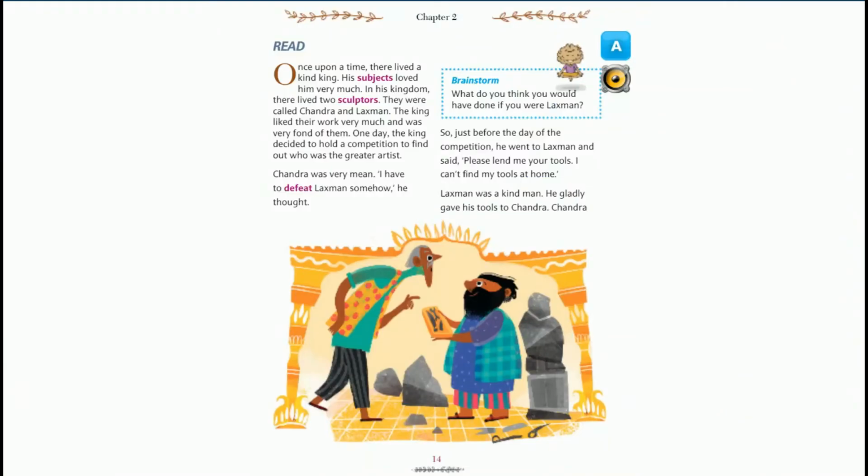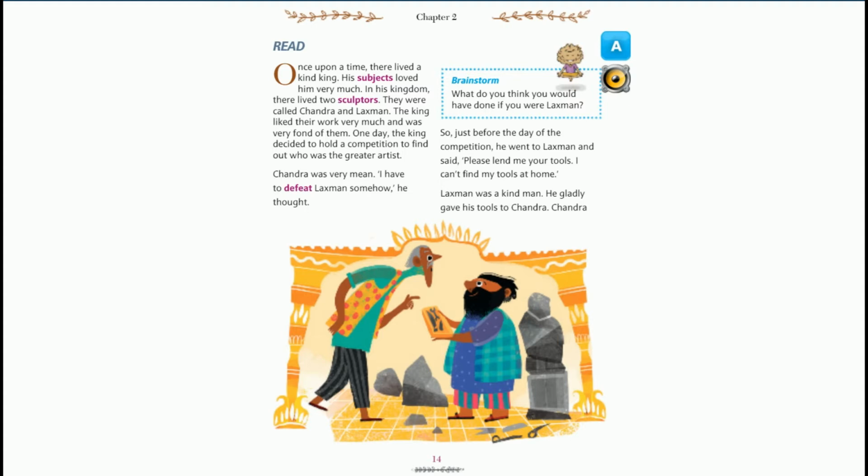Once upon a time, there lived a king. His subjects loved him very much. So, children, there was a king. He was very kind. Yes, very good hearted. Very nice. Or we can say the king was very friendly and caring. His subjects loved him very much. His subjects, that is, the people of his kingdom. Or we can say Praja.